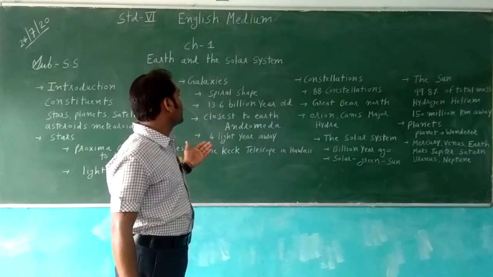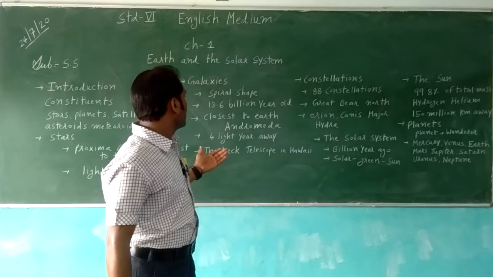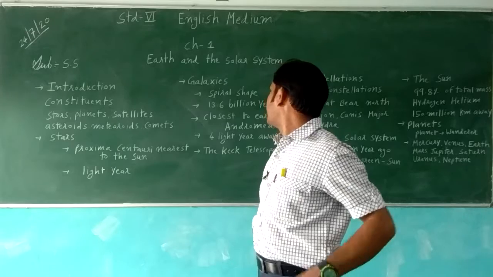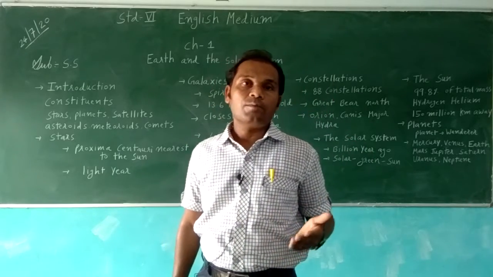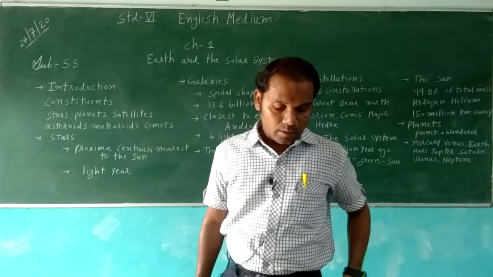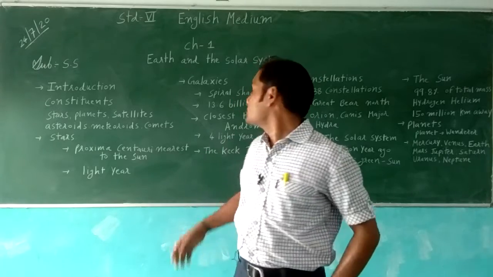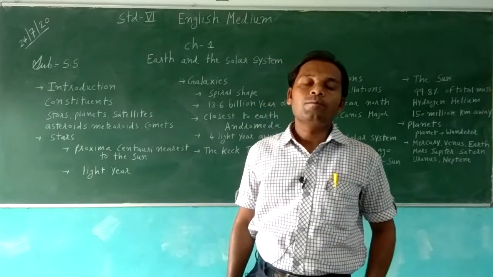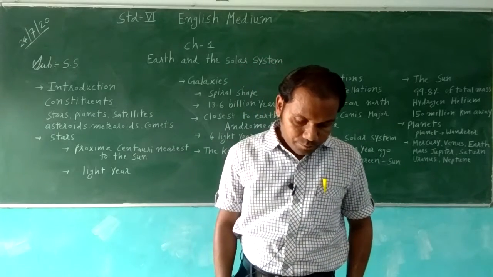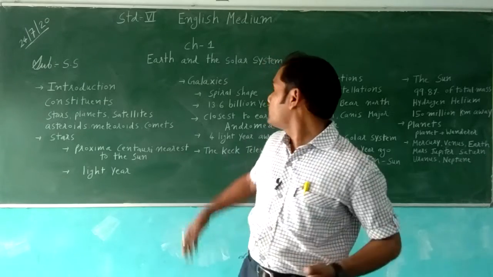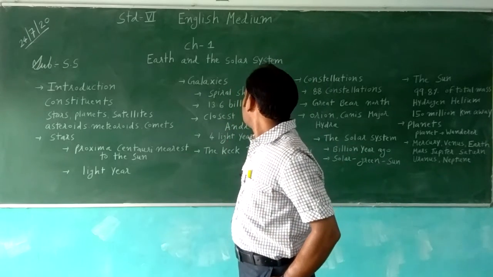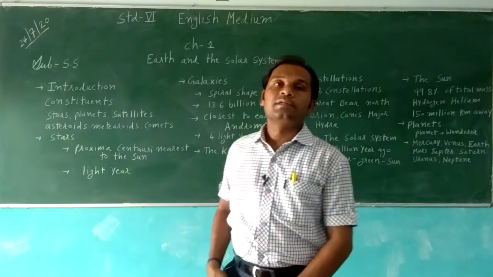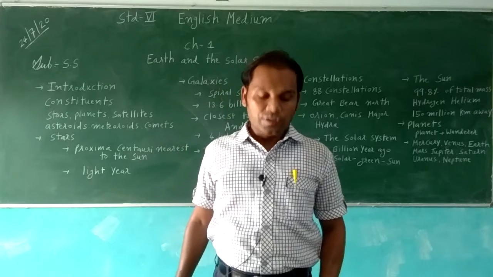It is 13.6 billion years old. The closest galaxy to the Earth is Andromeda, and it is 4 light years away from the Earth. It is a spiral shaped galaxy and it is 13.6 billion years old. There are many galaxies in the universe.